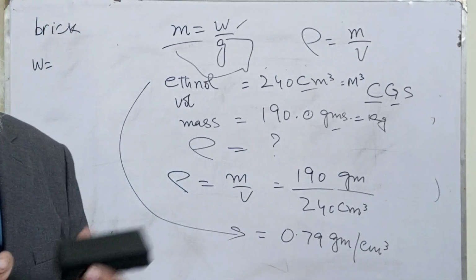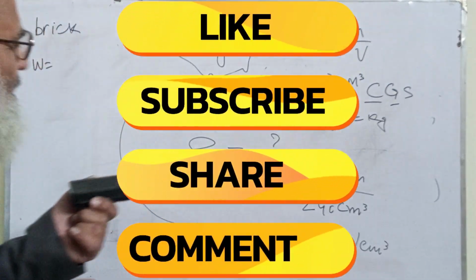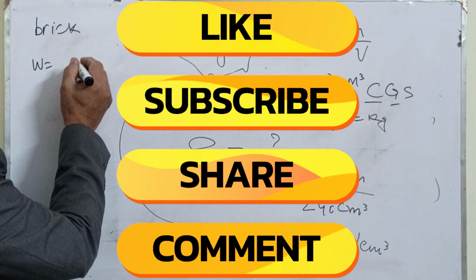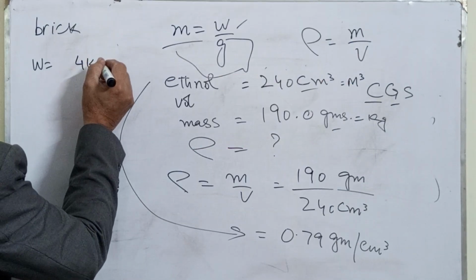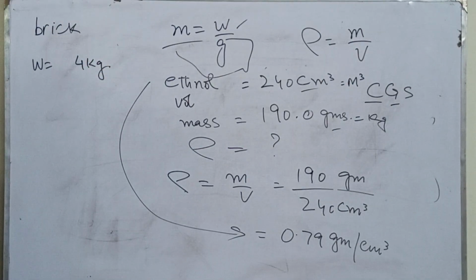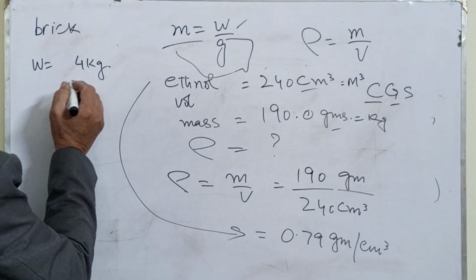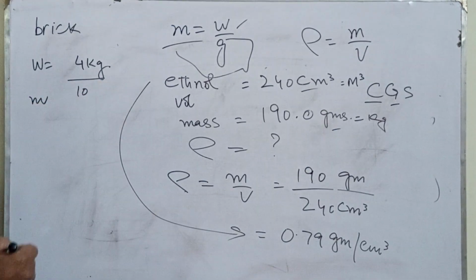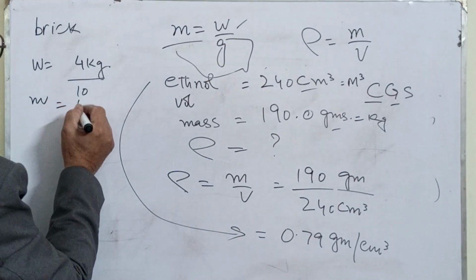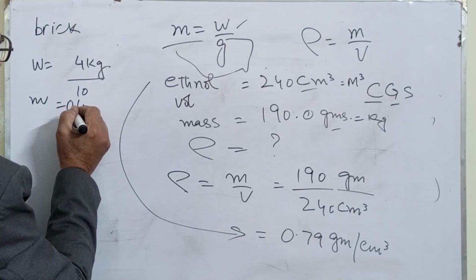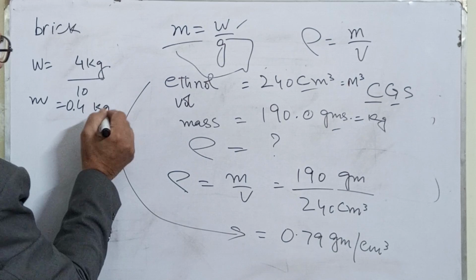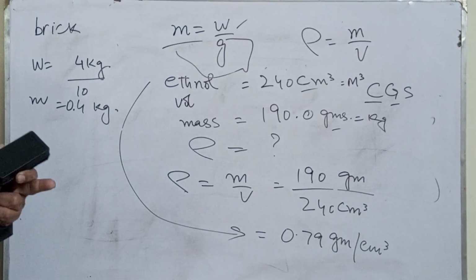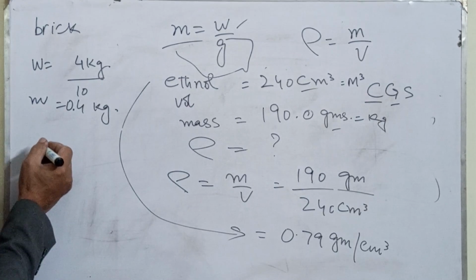For example, its weight is 4 kg. I'll divide it by 10 to get its mass. Now the mass will become 0.4 kg. I already know the volume.